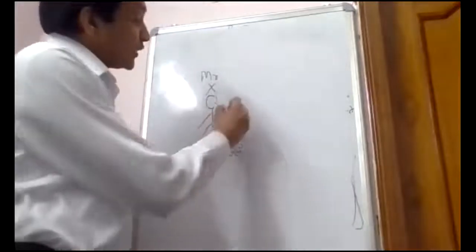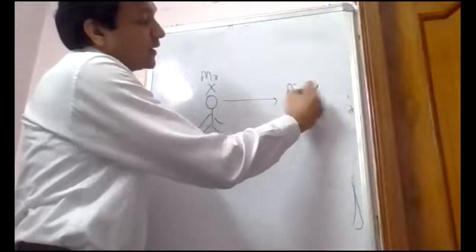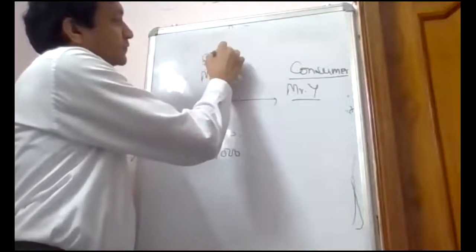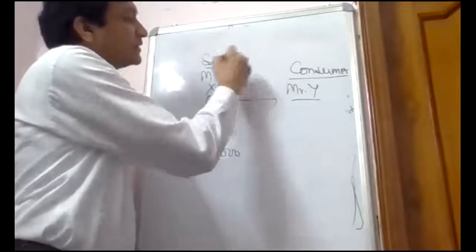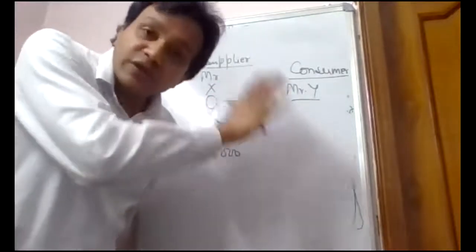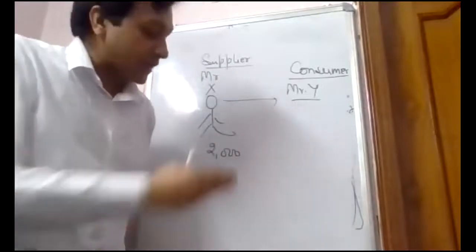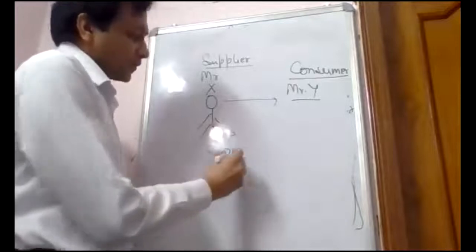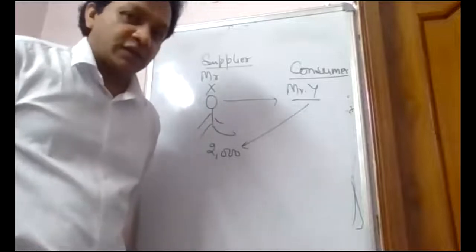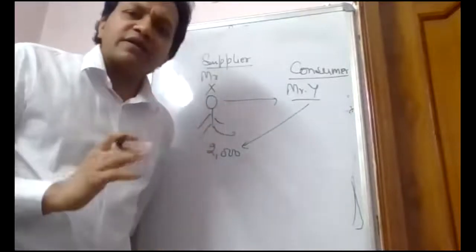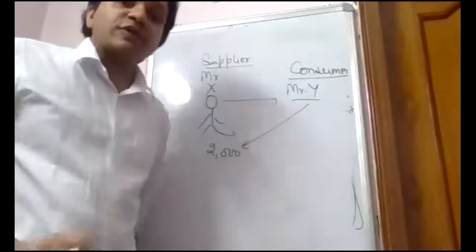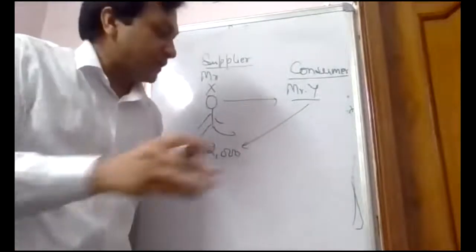I sold it to the buyer, Mr. Y. He is the consumer, and I am the supplier. He purchased the product from me. He also didn't know that this product is tax free. So whatever tax I paid, he paid the same tax to me. I collected this 2000 from Mr. Y. I hope my example is clear now. As a supplier, I didn't know that this item is tax free, so I paid 2000 tax to the government. My buyer also didn't know. He didn't question me, and he paid this 2000 to me.